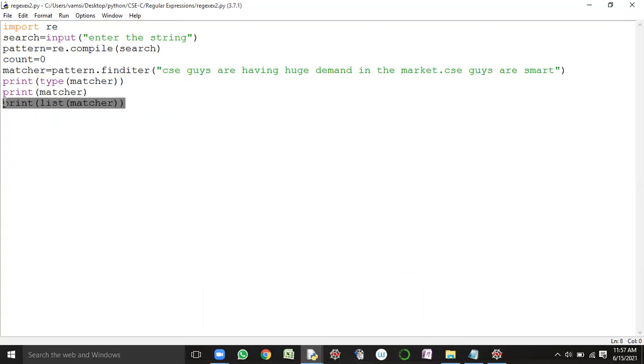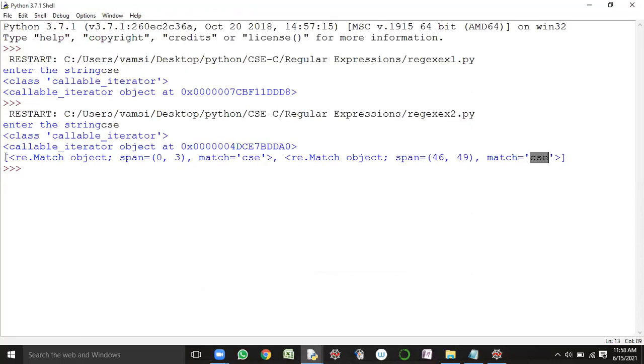So I'm removing this statement, guys. Here I'm writing for x in matcher. So what is this matcher object consisting of? These sort of matched elements along with the indexes, are they there or not? Please respond, guys. When I'm displaying the content of this matcher object, it is showing you the address. To show you the content of this particular object, I have converted it into a list object, isn't it? Yes, sir.